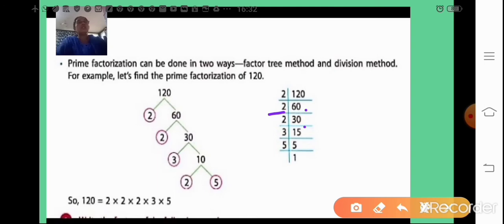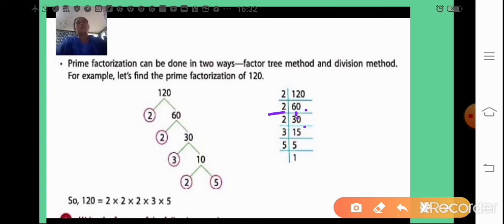2 ones are 2, but here it is 3, so 1 will be carried over to the 0 place. So it has become the number 10. So 2 fives are 10. Now this 15 is not divisible by 2, so we take the next prime number, 3. So 3 fives are 15. And 5 itself is a prime number, so it is divided by the number itself. 5 ones are 5.